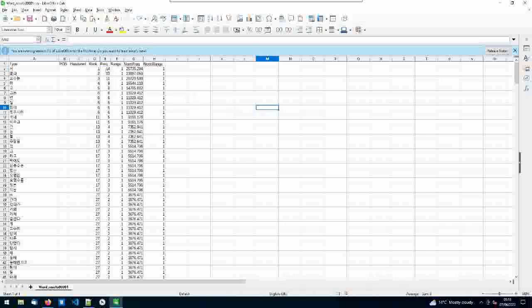But if I count this up, there's 553 unique words, right?